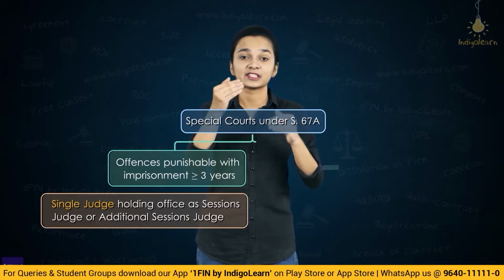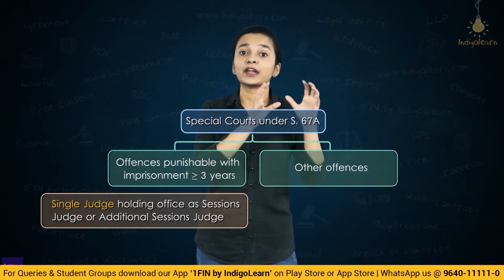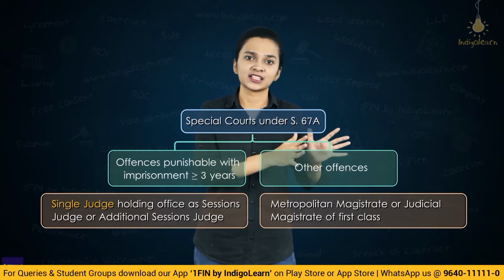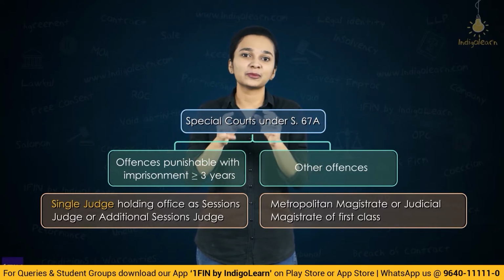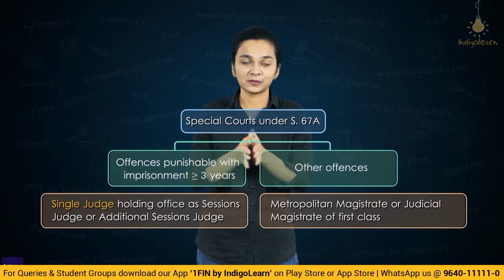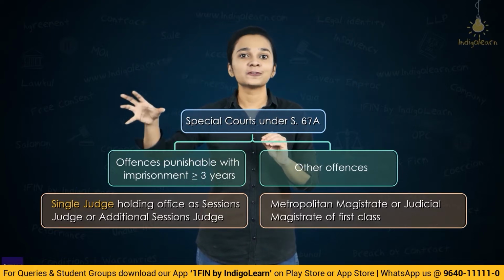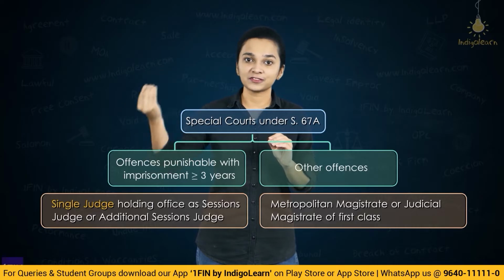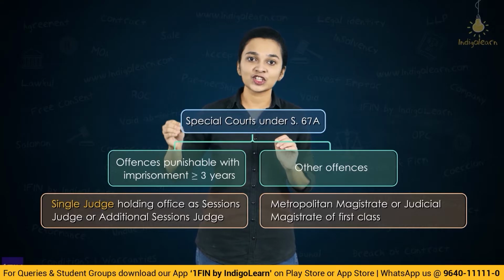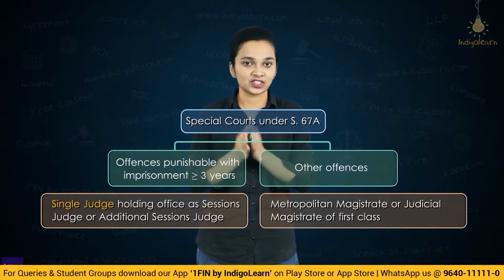For any other offence, the special court shall consist of a metropolitan magistrate or a judicial magistrate of first class. So, this is basically about the formation of the special court. What shall the special court consist of? Where the offence is punishable with an imprisonment of 3 years or more, the special court shall consist of a single judge who is a judge of the sessions court or an additional sessions judge.